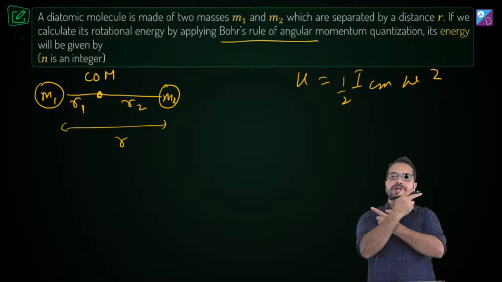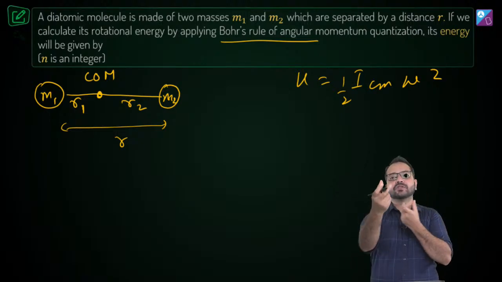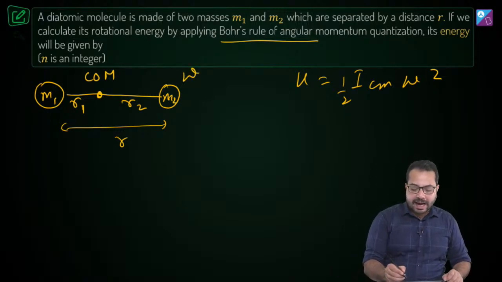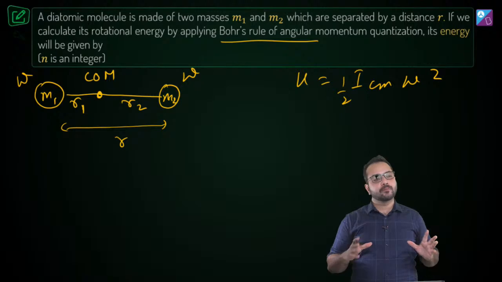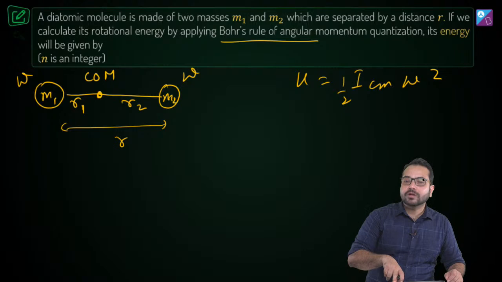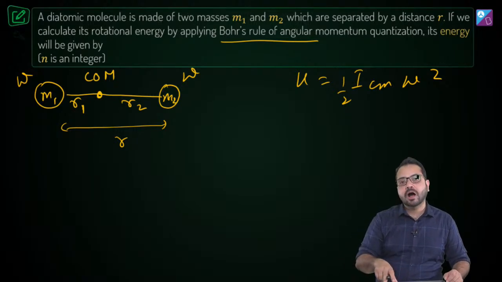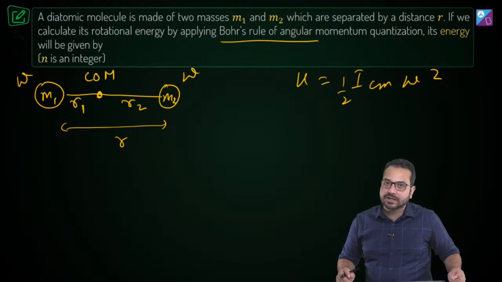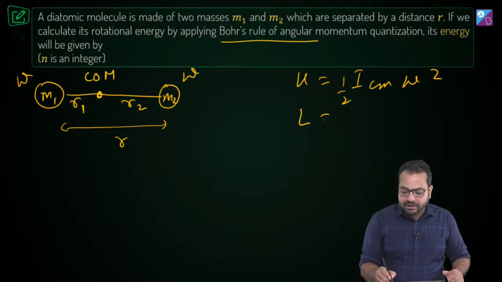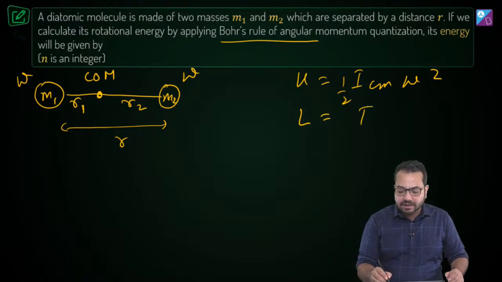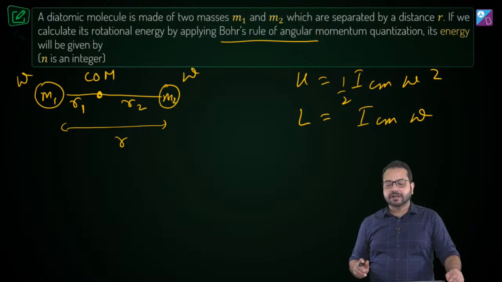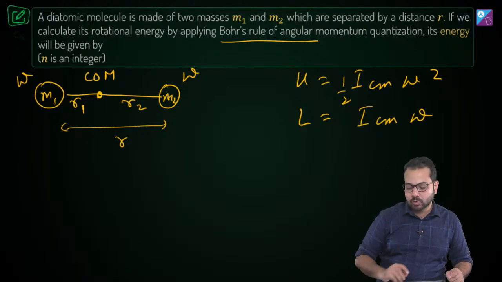Now if it is going to rotate, they are always going to be diametrically opposite. And if they are always going to be diametrically opposite, then the angular velocity of both m1 and m2 is going to be the same. Let's assume that is omega. So the kinetic energy of this system is going to be half into ICM into omega square. Is that correct? That is the kinetic energy of rotation. What about the angular momentum? The angular momentum is going to be ICM into omega. Do you agree?